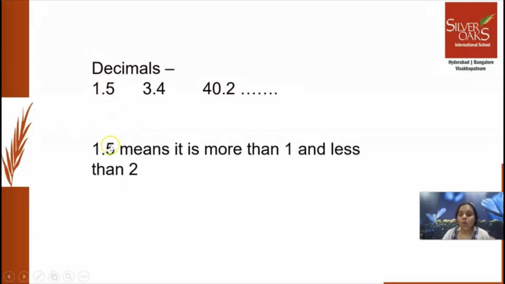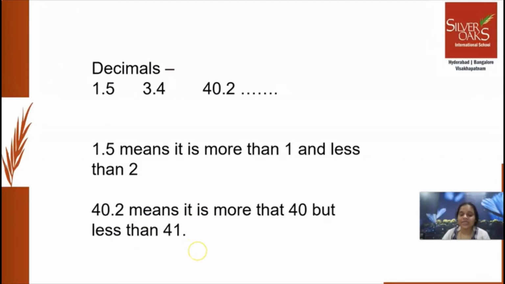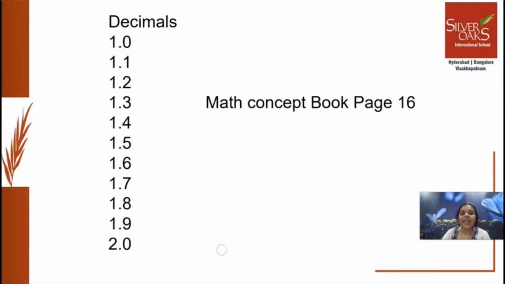Let's see what it is. 1.5 means it is more than 1 and less than 2. Okay, it is more than 1 and less than 2. Now if you see 40.2 means it is more than 40 but less than 41. Yes. These are the decimals which you are going to write the number in a smaller way, like 1.0, 1.1, 1.2, 1.3, 1.4, 1.5, 1.6, 1.7, 1.8, 1.9 and 2.0. Okay. You can refer in your math concept book page number 16 all about decimals.